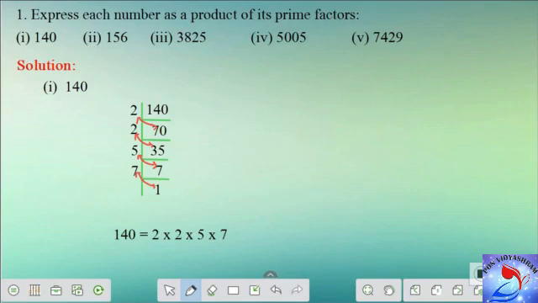Thus, I have expressed the given number as a product of its prime factors. Though there are two 2's we have, this can also be written as 2 power 2 into 5 into 7. So, this is also allowed. So, using this methodology, I would like you to try the remaining subdivisions as homework. We'll move on to the next problem.